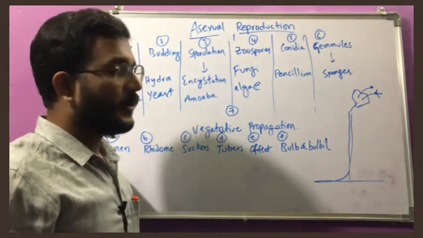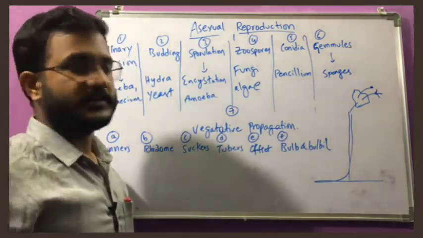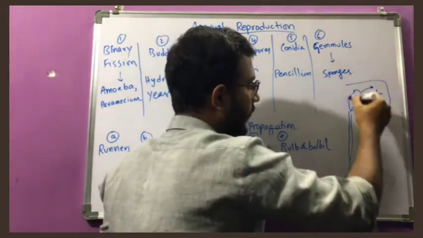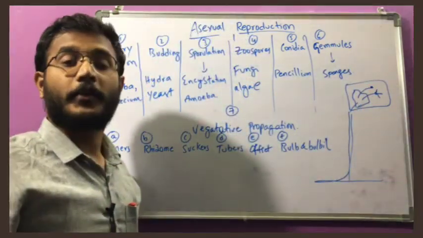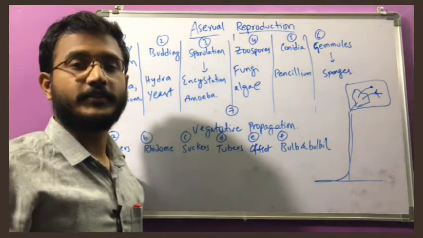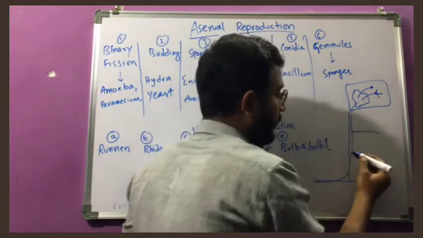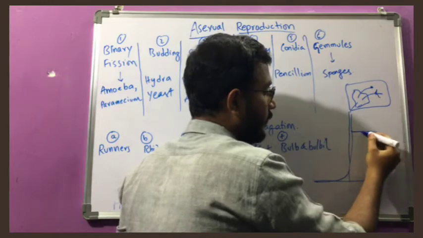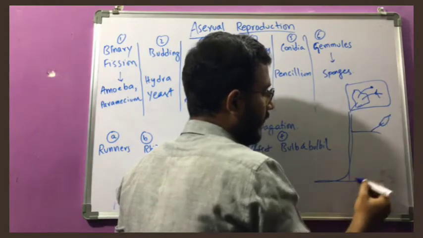In the plant, all the parts except the flower are vegetative parts. For example, this is the stem, this is a branch, these are the leaves, and these are the roots.